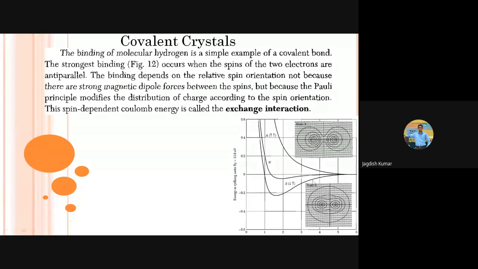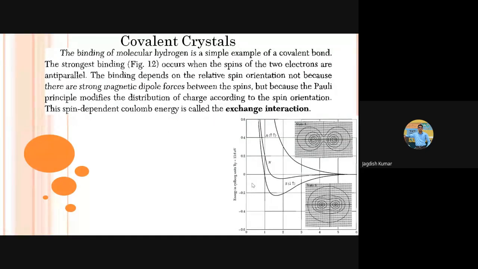Now, the next one is because of the spins incorporated, and now the spins are anti-parallel to each other. These anti-parallel spins lead to rather stronger binding, and this is representing a sort of binding force, isn't it? The deeper the potential well, the stronger the binding. So this figure shows that when the spins are anti-parallel to each other, the covalent bond is strongest. This is the charge density distribution in that case, you can see.